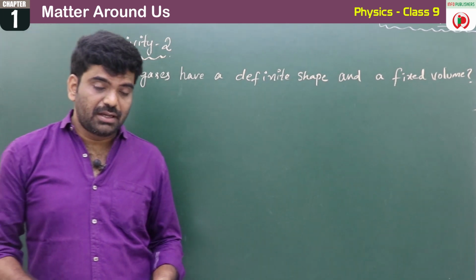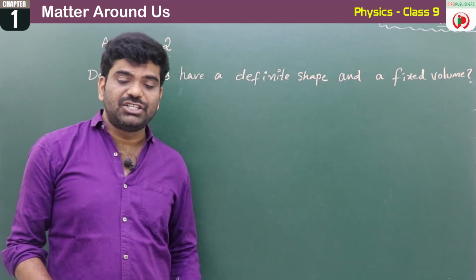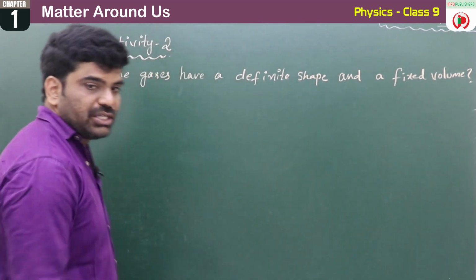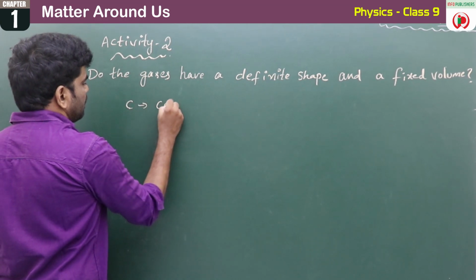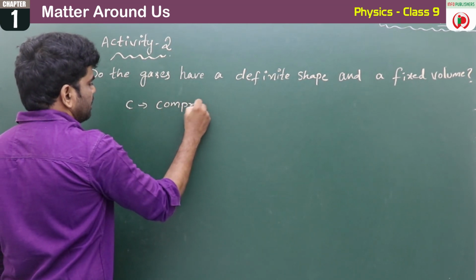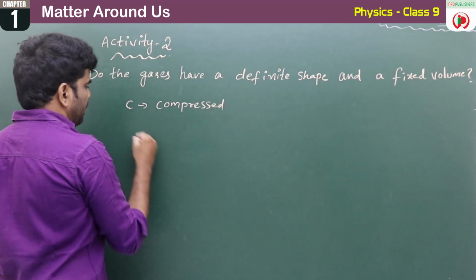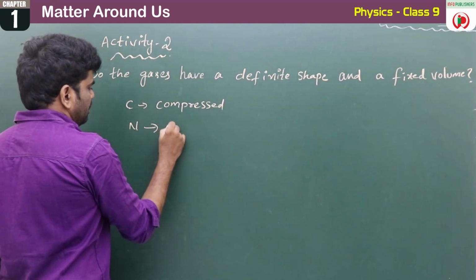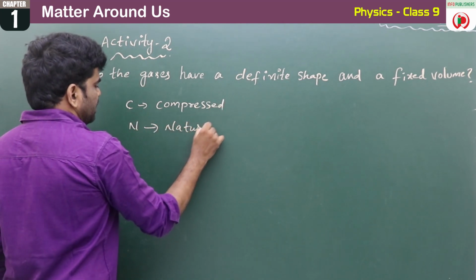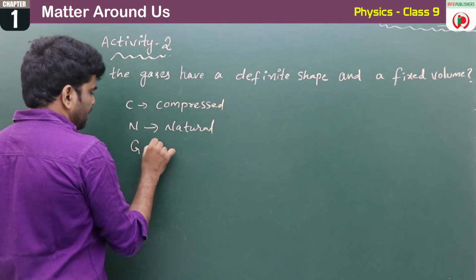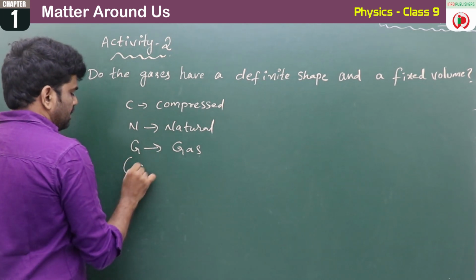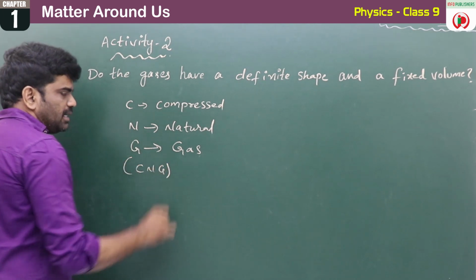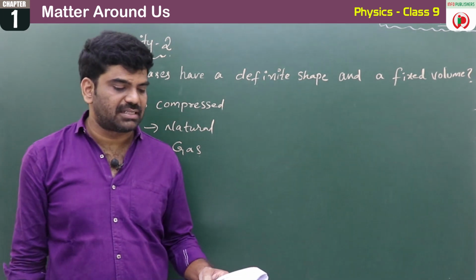Let us see. You might have heard about CNG. What is CNG, children? C for compressed, N for natural, and G for gas. So this is called CNG. CNG is compressed natural gas.